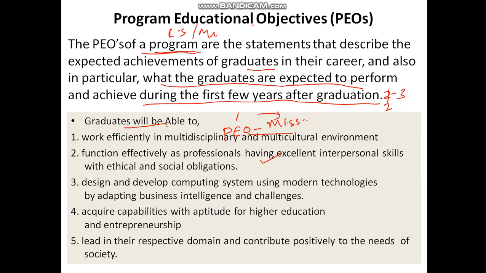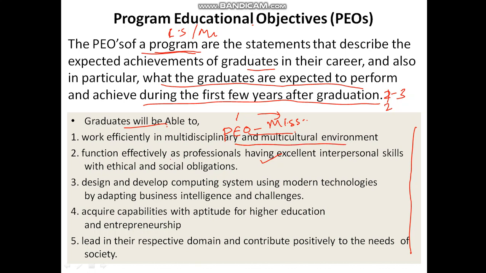They should cover all the dimensions of the branch. Let us say I am doing it for computer science and engineering. They will be able to work efficiently in a multidisciplinary and multicultural environment.